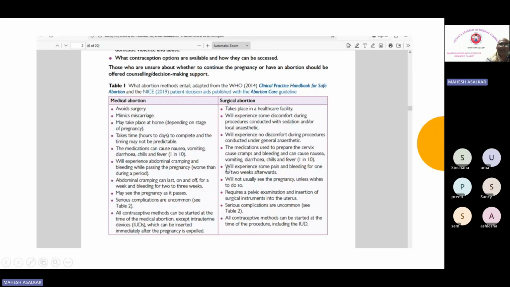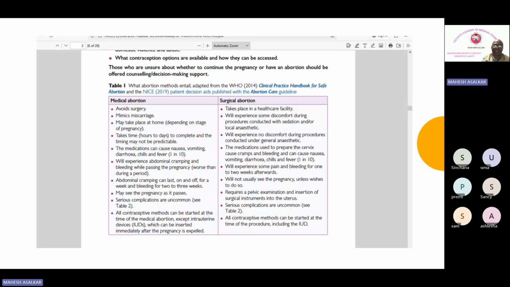Now, surgical abortion, it has to be in the healthcare facility. It will require expertise. She will definitely experience some discomfort during the procedure, especially if it is conducted under local anesthesia, and there will be no discomfort if it is performed under general anesthesia. The medication used to prepare the cervix can cause cramps and bleeding and can cause nausea, vomiting, diarrhea, chills, etc. She will experience some pain and bleeding for 1 to 2 weeks afterwards. She will not usually see the pregnancy unless she wishes to, because products of conception are not seen. The patient is under anesthesia.